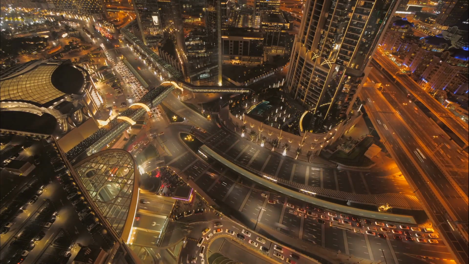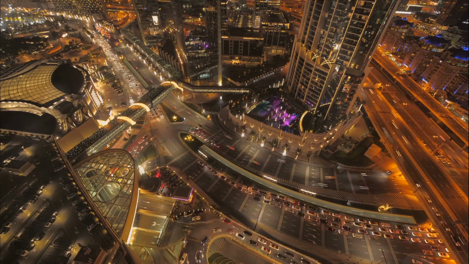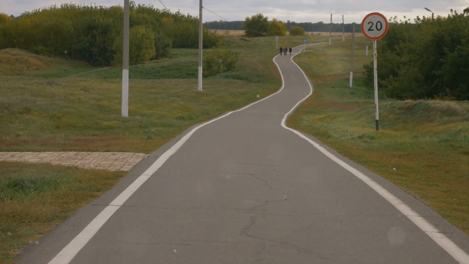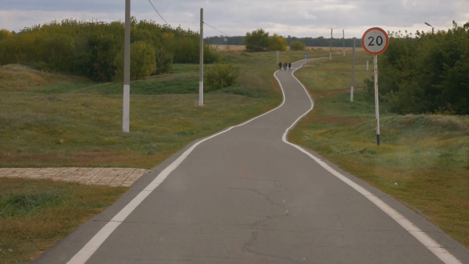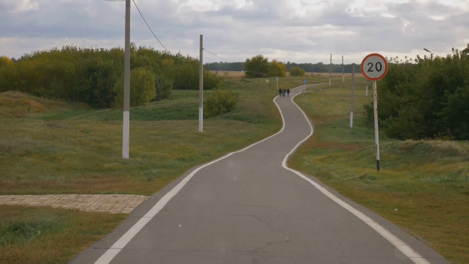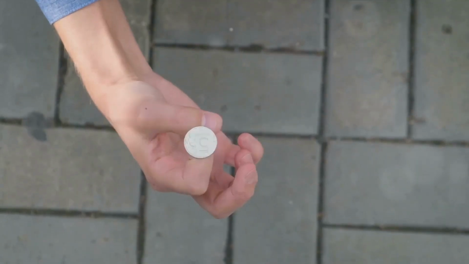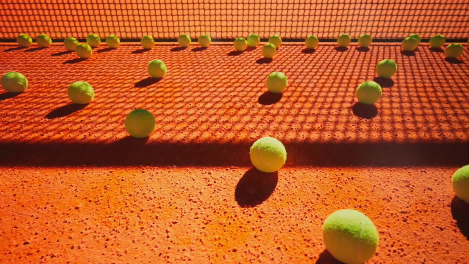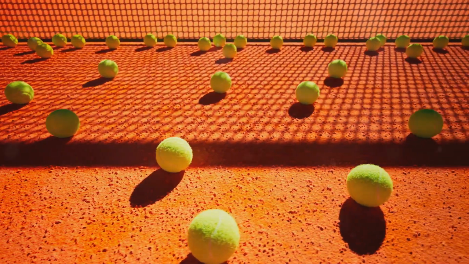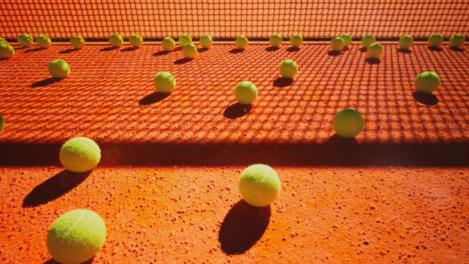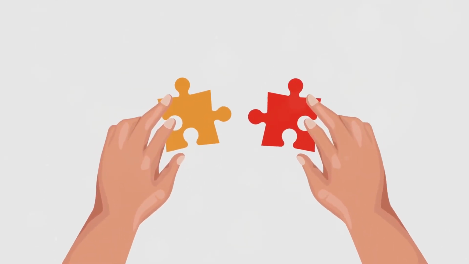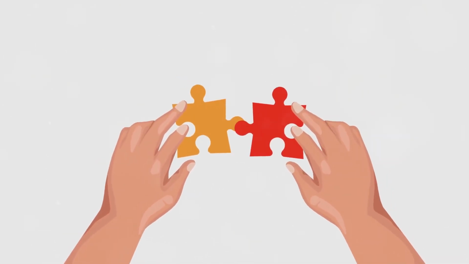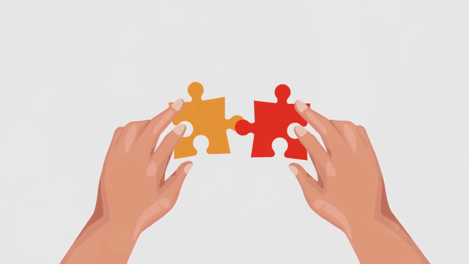This predisposition has served us well throughout our evolutionary history, helping us predict dangers and opportunities. But in the modern world, it can lead us down some interesting, if not entirely accurate paths. Take a coin toss, for instance. Heads or tails, each toss is an independent event with equal probability. Yet if we toss a coin multiple times and get a streak of heads, we might start to believe that tails is due. This, my friends, is the clustering illusion in action. So, when we think we're seeing patterns, are we just falling prey to our own biases?